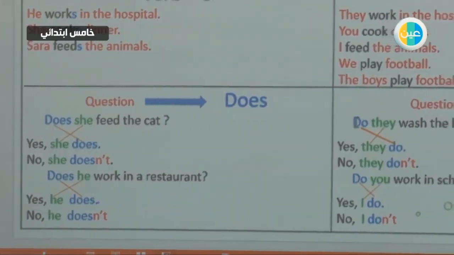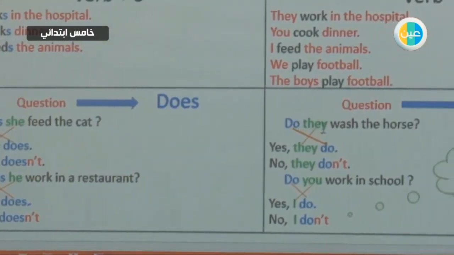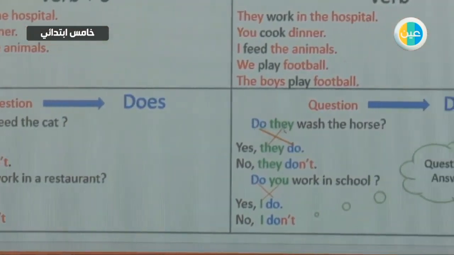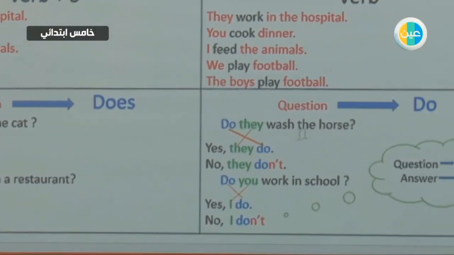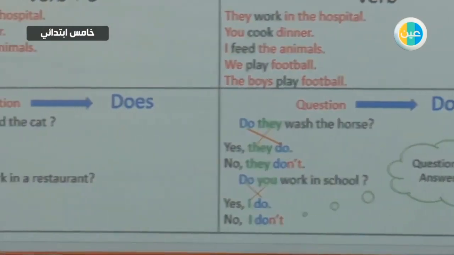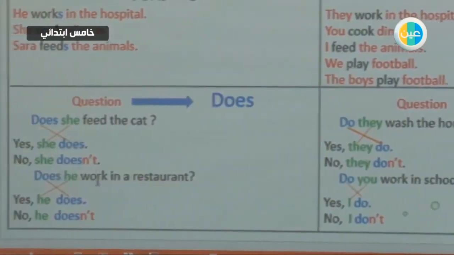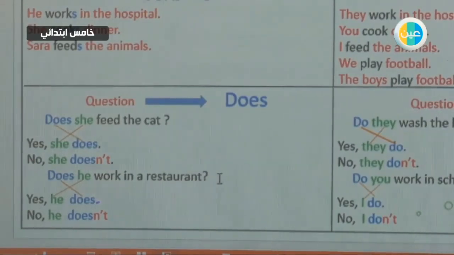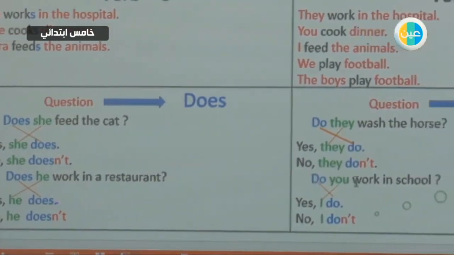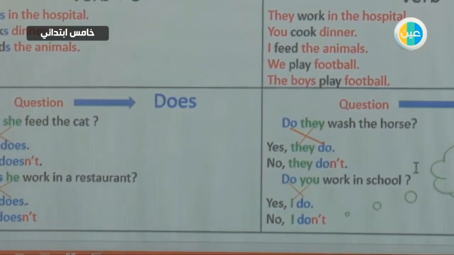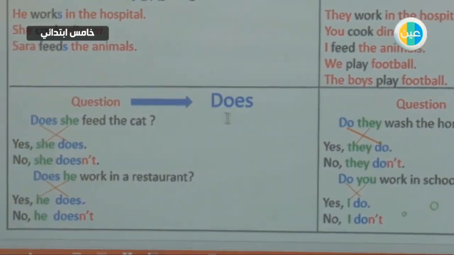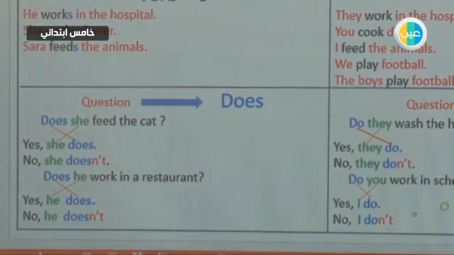But here we say, do they is a plural pronoun. Do they wash the horses? We have a question here too. Does he work in a restaurant? And here, do you work in school? Okay, so does for singular, do for plural.